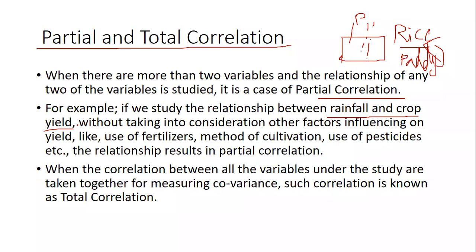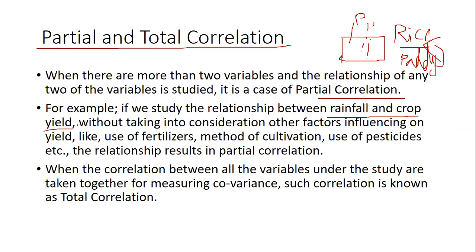The type and depth of the soil, the type of pesticides we use, the type of seed we put in, and which season we start the irrigation. There are so many things to consider, but we don't consider any of such factors. We only have two factors in mind, rainfall and crop yield.